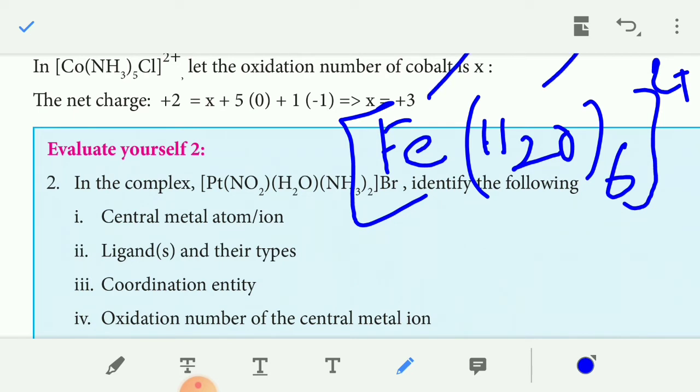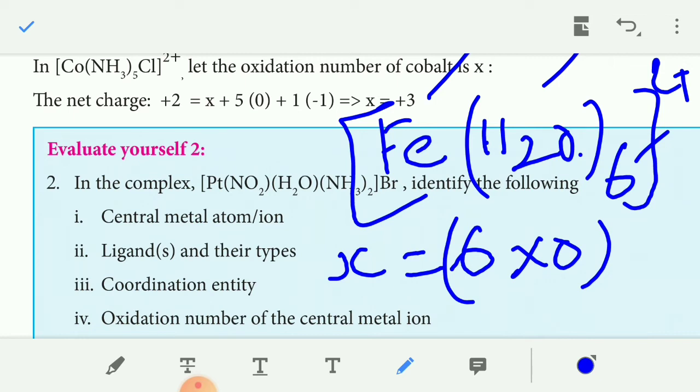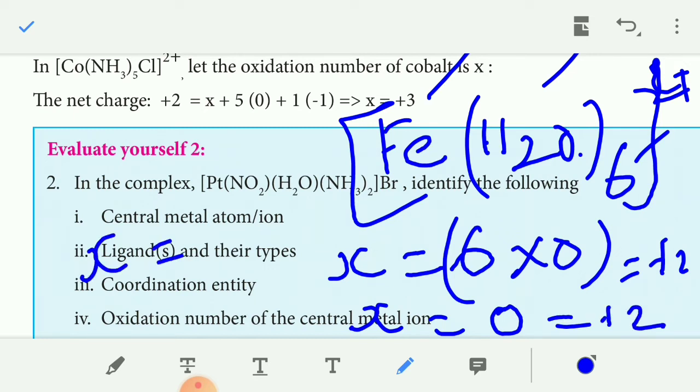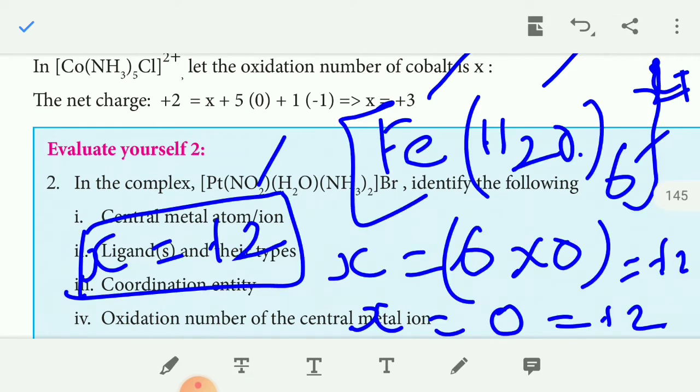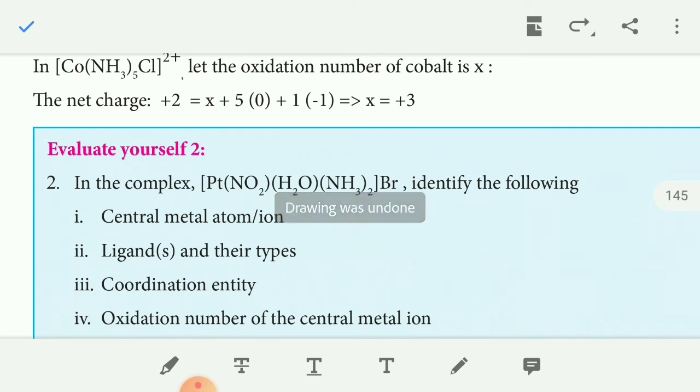The ligand is water, the coordination number is 6, and the coordination entity is [Fe(H2O)6]. Now calculate the oxidation state of the Fe ion. X plus 6 times the charge of water, which is 0, equals the net charge, +2. So X equals +2. So Fe is in the +2 oxidation state. This is the way to calculate the oxidation number of the central metal atom in a complex.